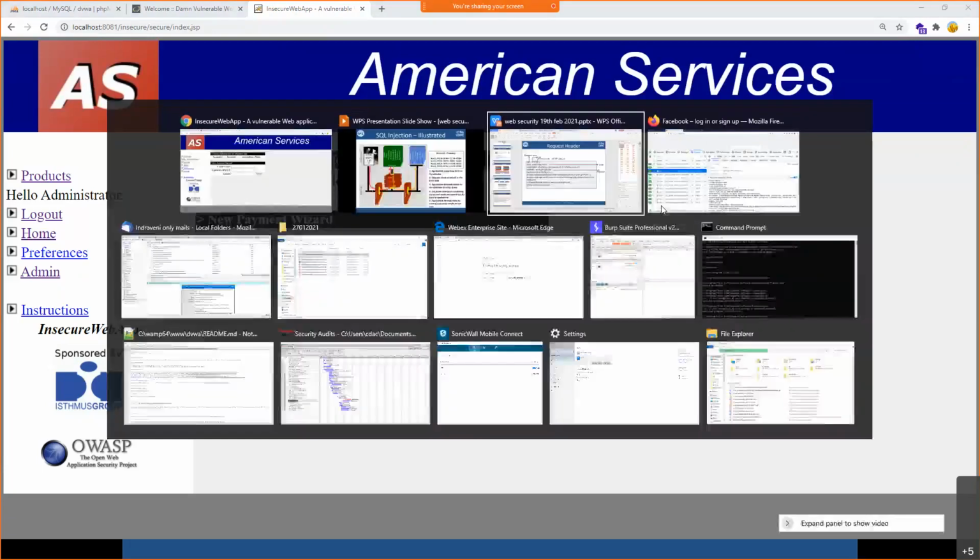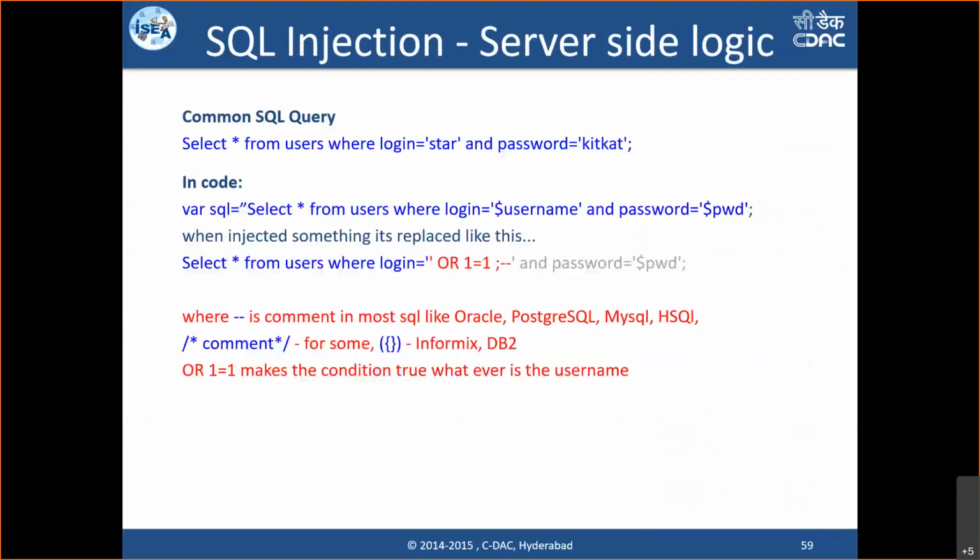So what happened over here is something like this. Now in this slide you can see the general background; probably you'll be able to understand this. If not, I can even skip. If people are not interested, you can let me know. However, this is a general query: select star from user where login equals to star and password equal to KitKat. This is how we generally write a database query.